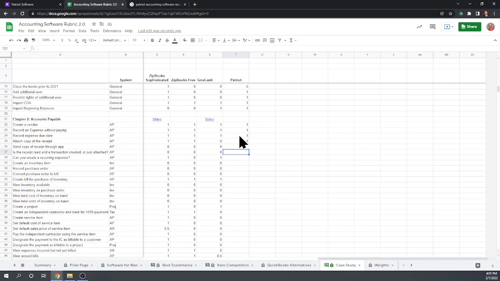Now, if you do attach the receipt, it's not going to create a transaction for you. It's not going to read the receipt. It's just merely attaching a file. Can you create a recurring expense? We cannot. Okay, very good. So let's move on in our case study.